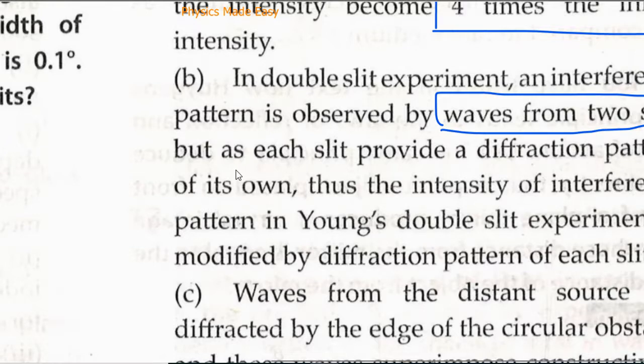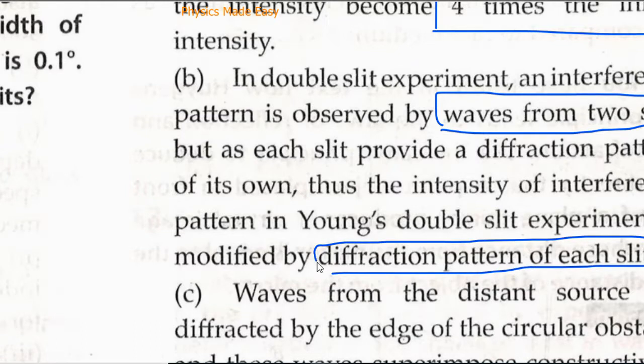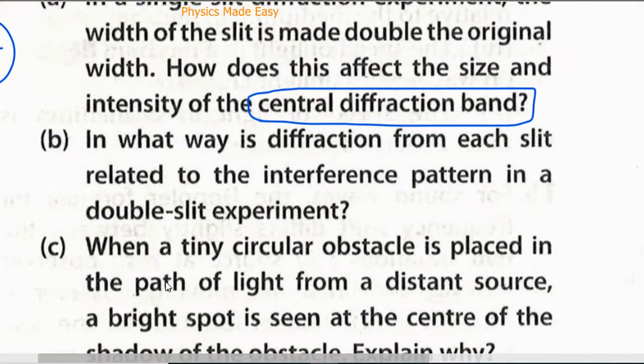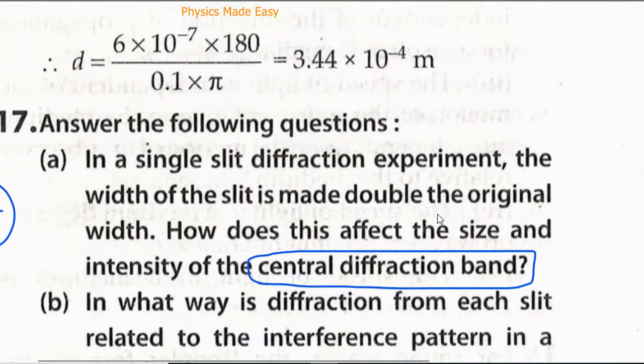Now in this case, as each slit provides a diffraction pattern of its own, the intensity of the interference pattern of Young's double slit experiment is modified by the diffraction pattern of each slit. Now, again the question: in what way is diffraction from each slit related to the interference pattern in double slit?